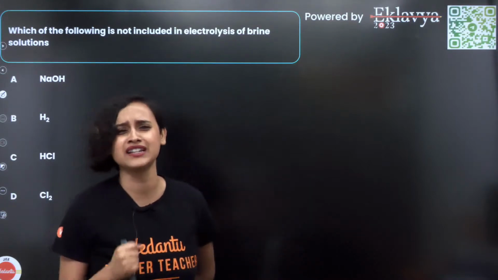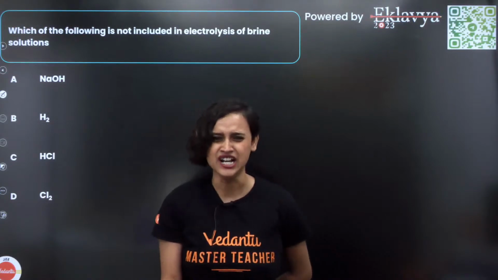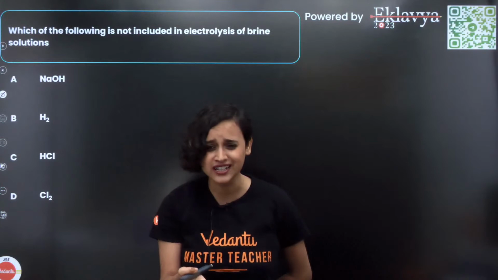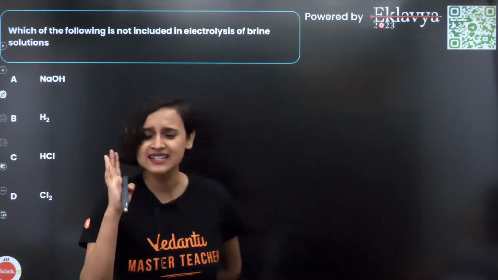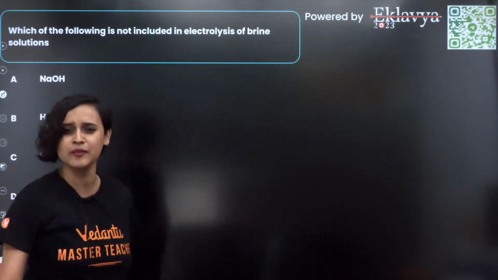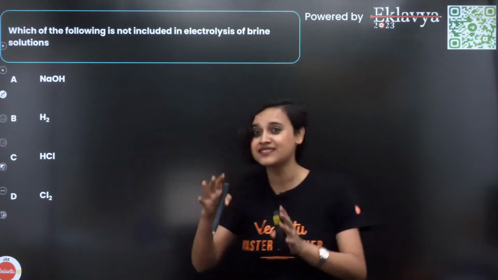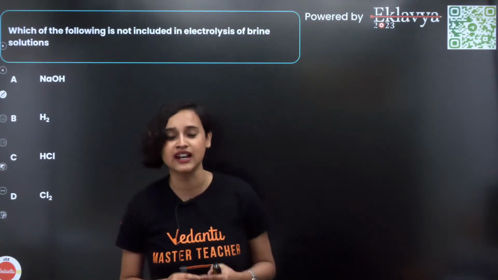Now this question, my dear student, what an NCERT question, right? You look at this and you feel like this is a JEE question. This is from class 10, the chloralkali process, isn't it? How many of you remember this? Do I even have to teach you? Remember that brine solution we take, and what do we get in the chloralkali process? Everybody knows that.